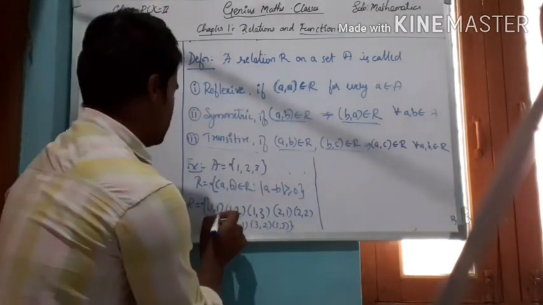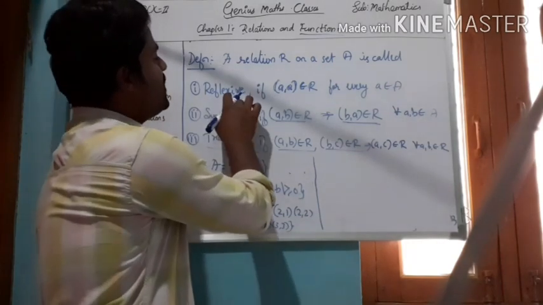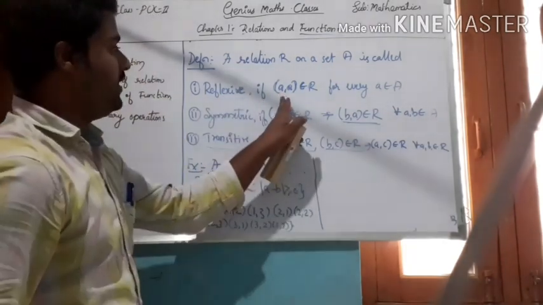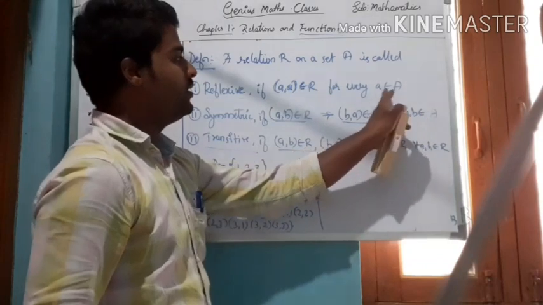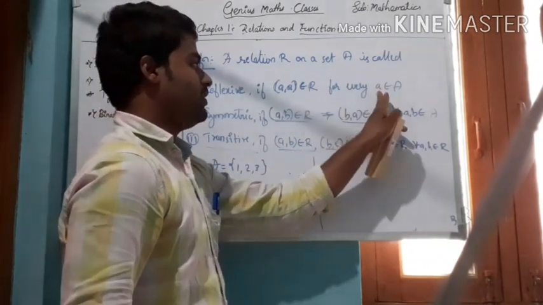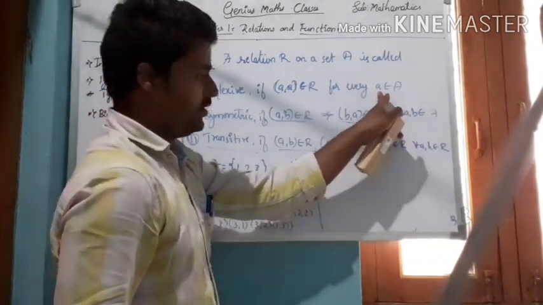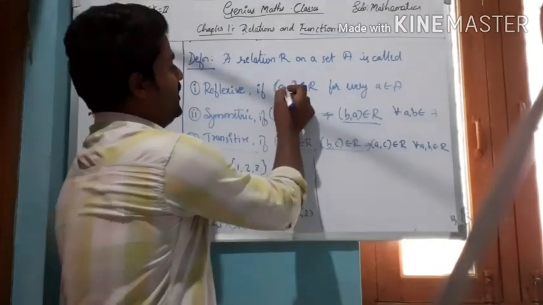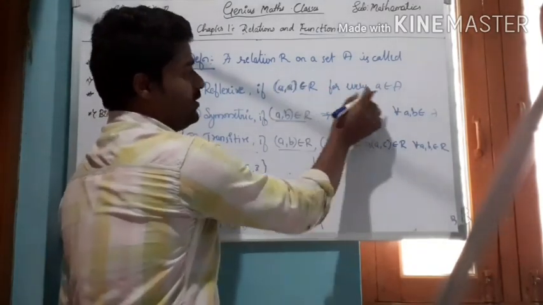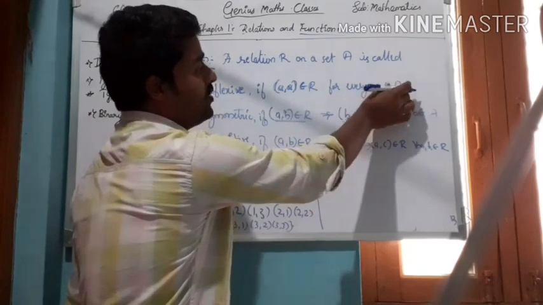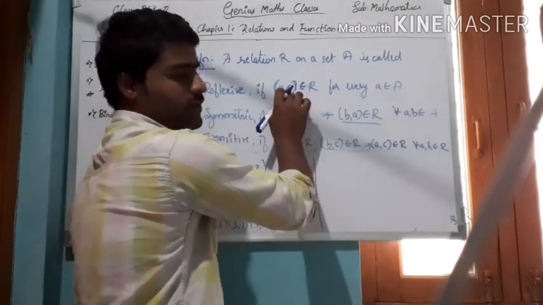Okay. Here what is the first relation? Reflexive. Reflexive means for any element belonging to A, the image of this element must be itself only. Okay. A is an element which belongs to A, what should its image be? It should be itself, right?